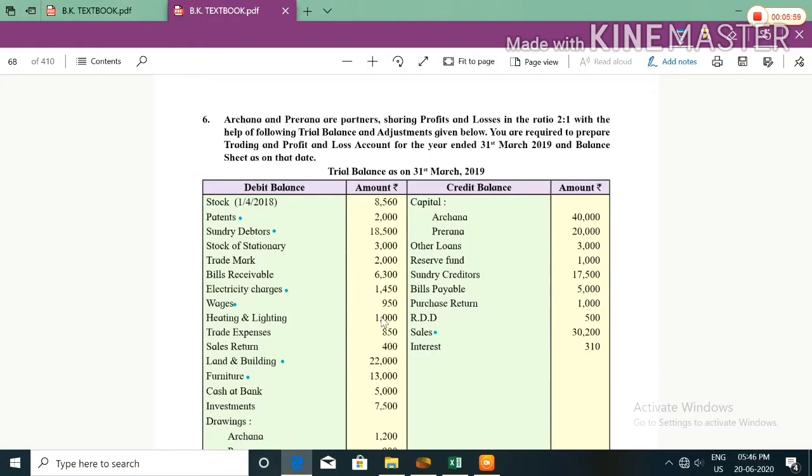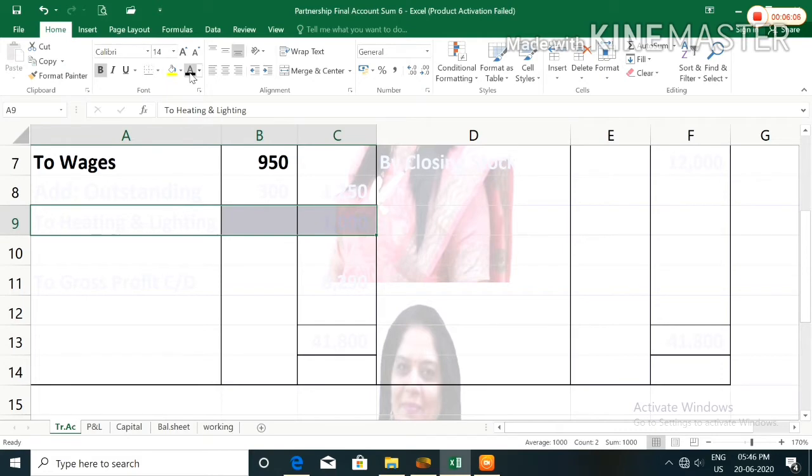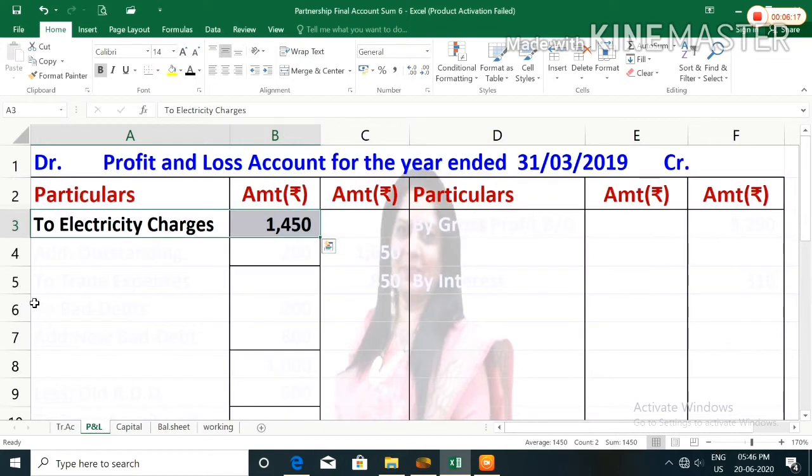Heating and lighting 1,000. Heating and lighting will be recorded in trading account debit side. We will record to heating and lighting 1,000. Trade expenses 850. Trade expenses will be recorded in profit and loss account debit side.